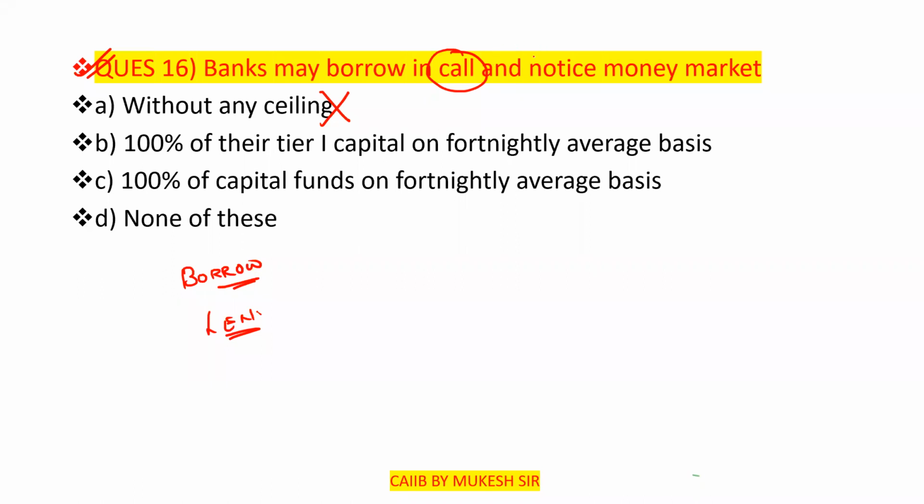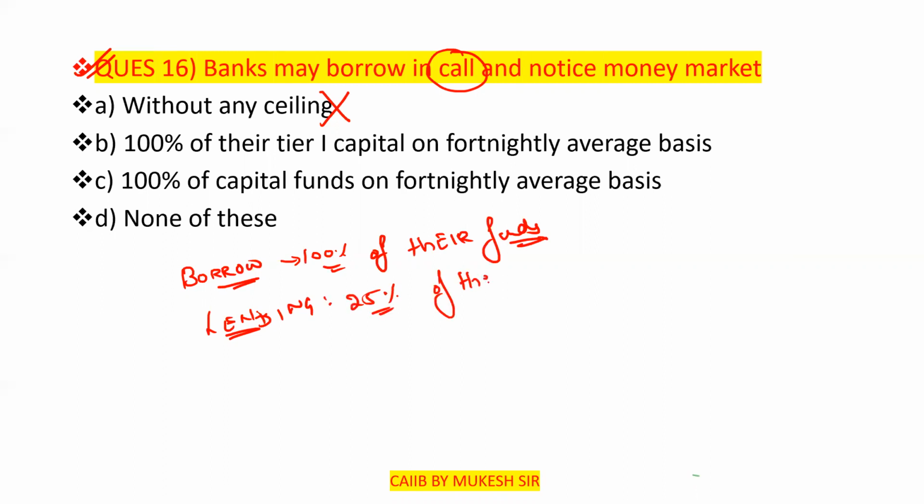So in call money, a bank can borrow up to a maximum of 100% of their capital funds, and lending is 25% of the capital funds.